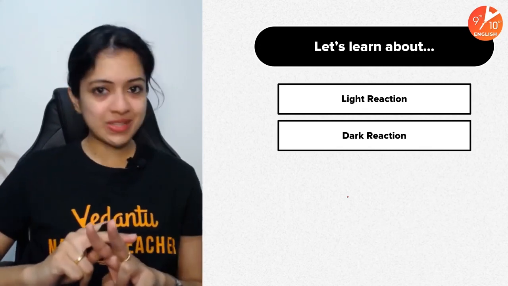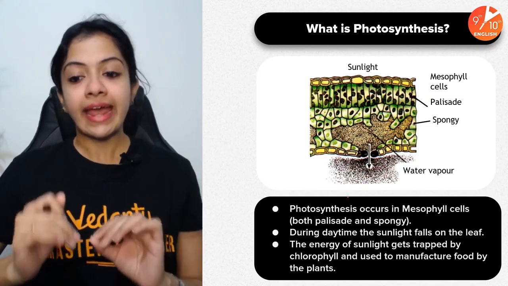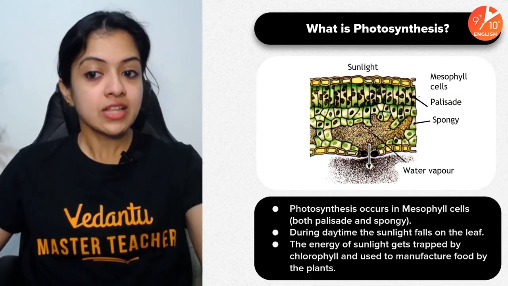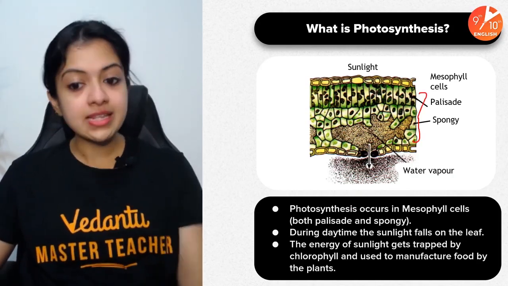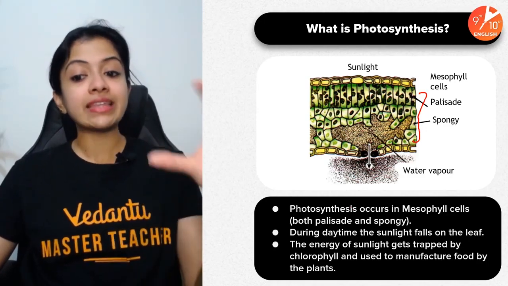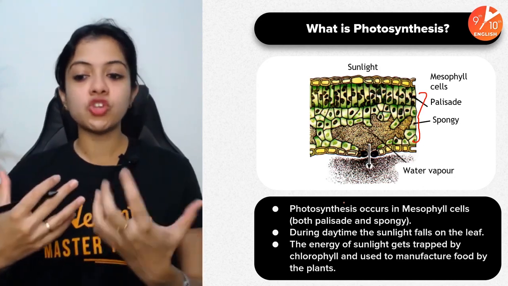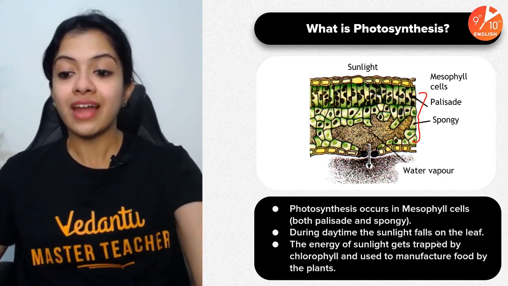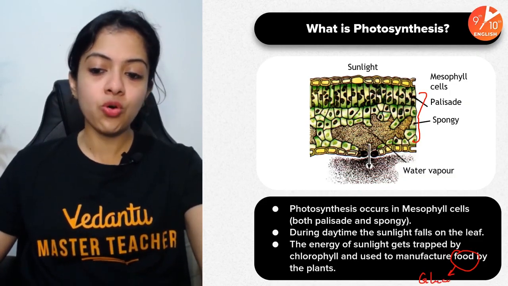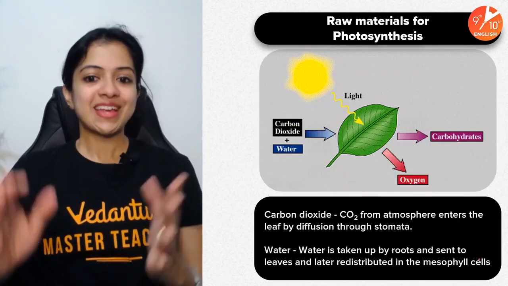Let me remind you that photosynthesis occurs in the mesophyll cells, both the palisade and the spongy mesophyll cells. During the daytime, sunlight falls on the leaf and the energy of the sunlight gets trapped by chlorophyll and is used to manufacture food by the plants. And what is this food? It is glucose, C6H12O6.